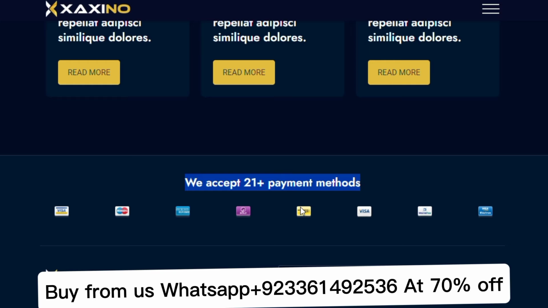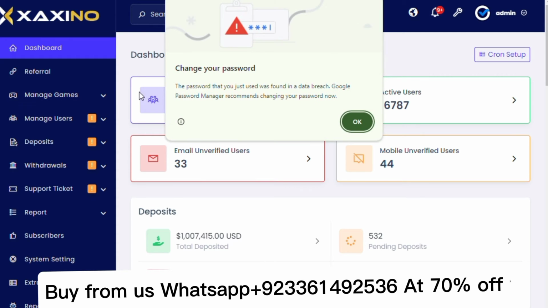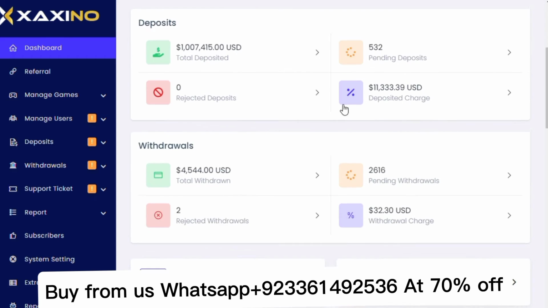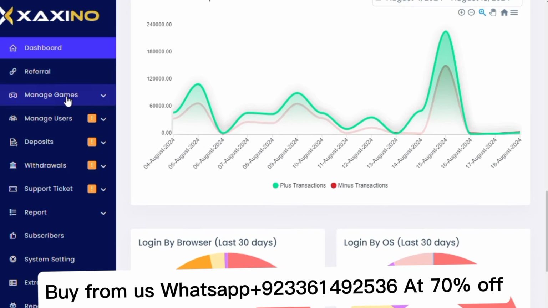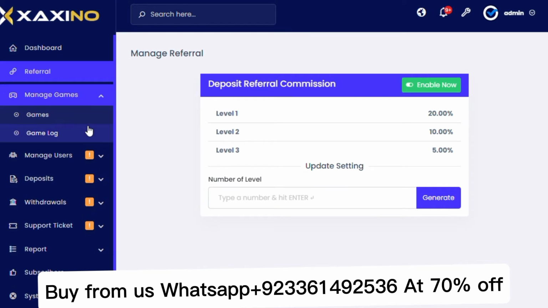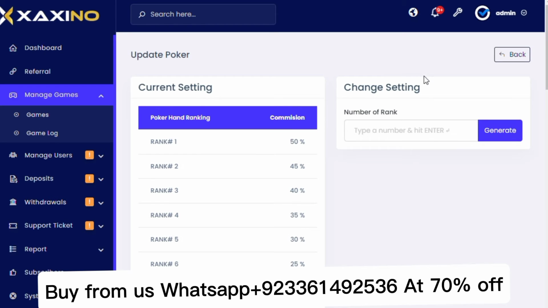Here you can see we will come to our admin panel. You can see an amazing dashboard of this script. You can see total users, total active users, email unverified users, and any other dashboard you can see. Then you can see a referral commission. You can generate your own referral commission. Then you can see a manage games option. You can come to my games and see here, edit games, and add your own game.